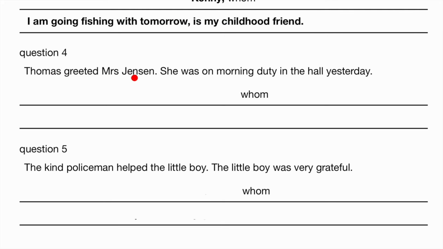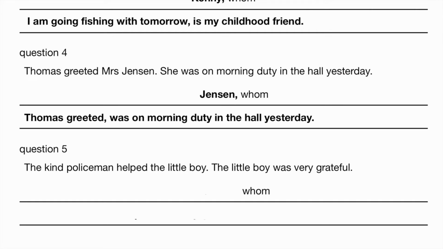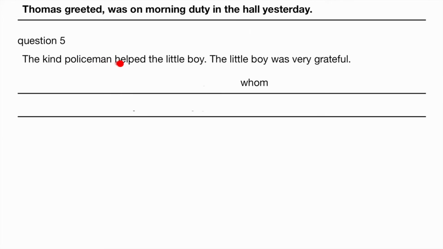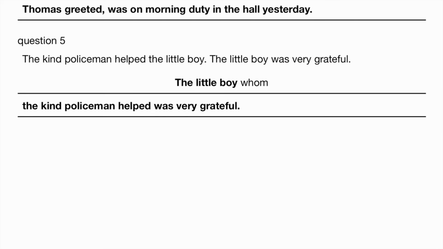Thomas greeted Mrs. Jensen. She was on morning duty in the hall yesterday. Mrs. Jensen, whom Thomas greeted, was on morning duty in the hall yesterday. The kind policeman helped the little boy. The little boy was very grateful. The little boy, whom the kind policeman helped, was very grateful.